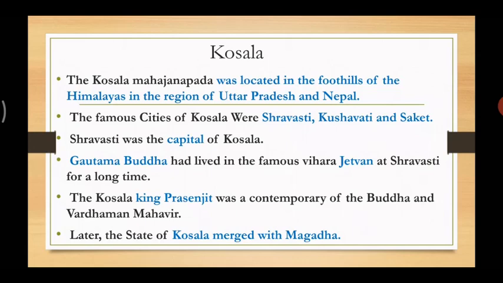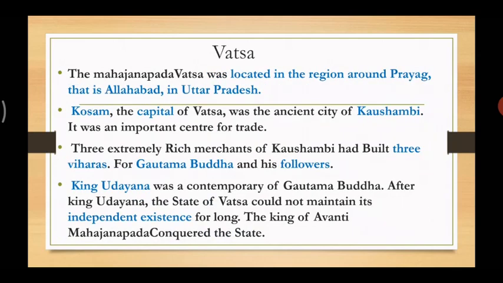The important things we are going to keep in mind about these four Mahajanapadas are where each is located and what its capital is. This one is located in the foothills of the Himalayas. Shravasti was the capital, and King Prasenjit was a contemporary of Buddha and Vardhaman Mahavir. Now let's see the next Mahajanapada, that is Vatsya.